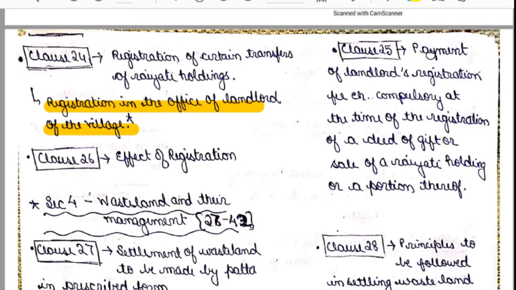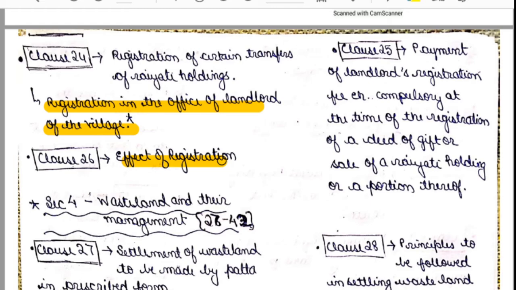Now in clause number 25, payment of landlord's registration fee etc. compulsorily at the time of registration of a deed of gift or sale of a Rayyati holding or a portion thereof is mentioned. And clause number 26 talks about effect of registration.